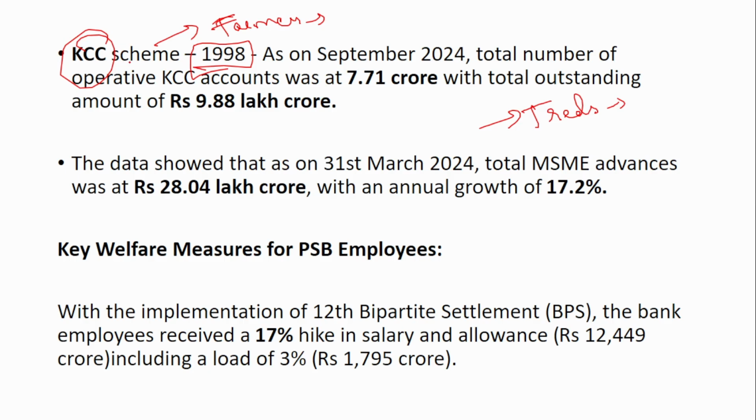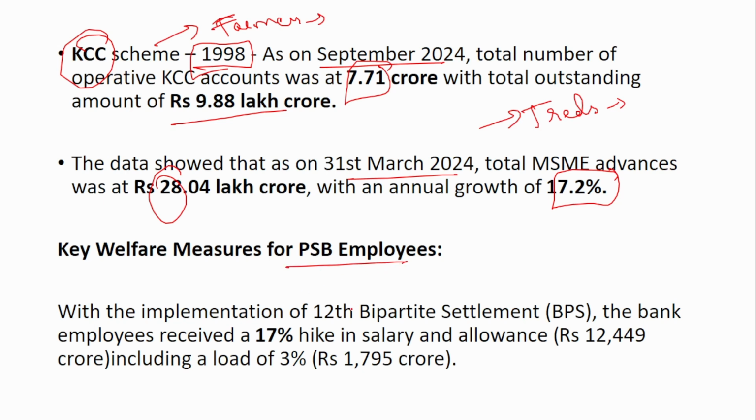So the KCC scheme was introduced in 1998, and as on September 2024, the total number of operative KCC accounts was 7.71 crore with total outstanding at 9.88 lakh crore. The data showed that as on 31st March 2024, total MSME advances was at 28 lakh crore with an annual growth of 17%.